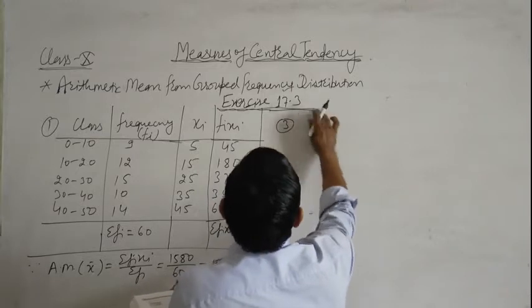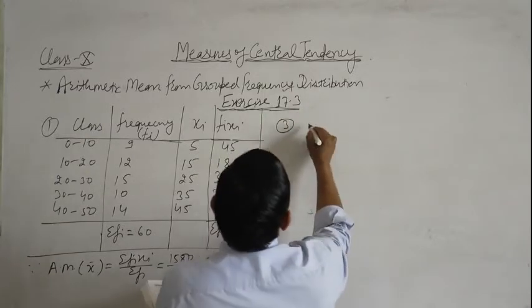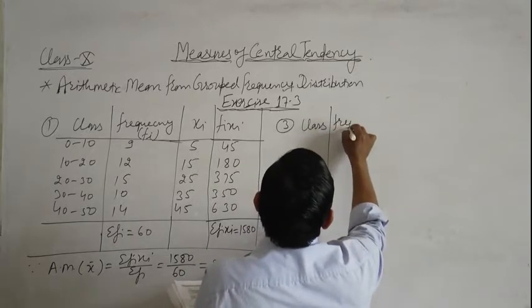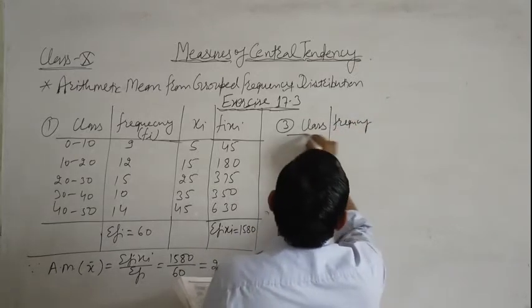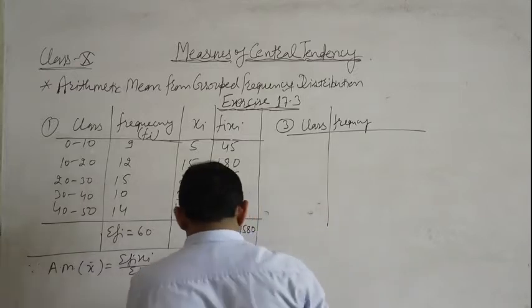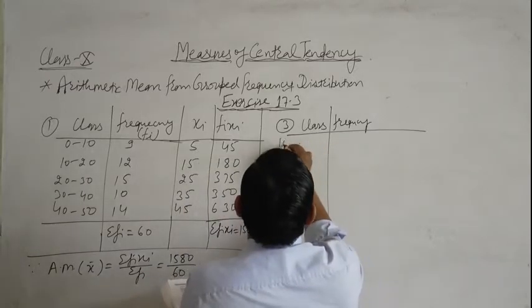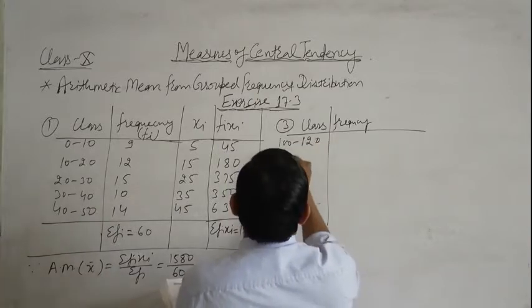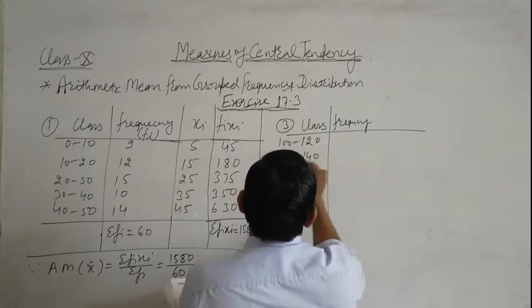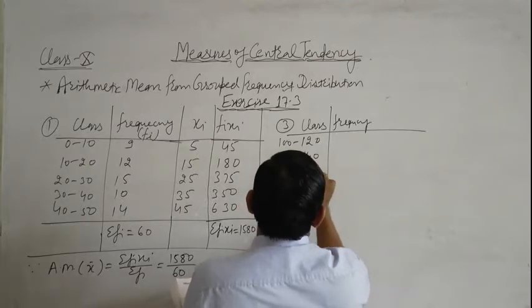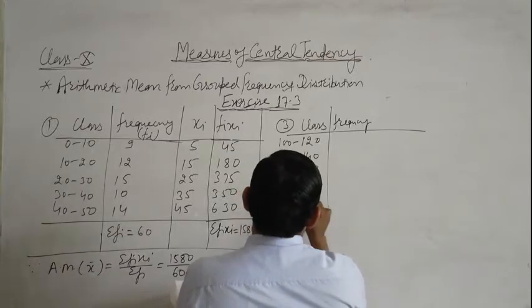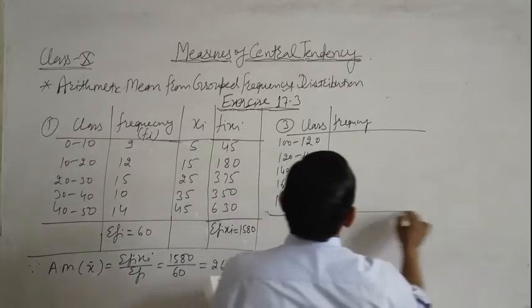Now we solve question number 3. Question number 3 again has class and frequencies. Class is 100 to 120, 120 to 140, 140 to 160, 160 to 180 and 180 to 200.